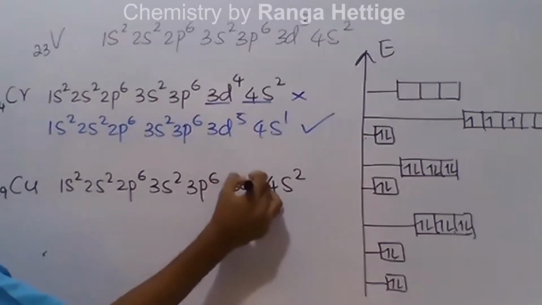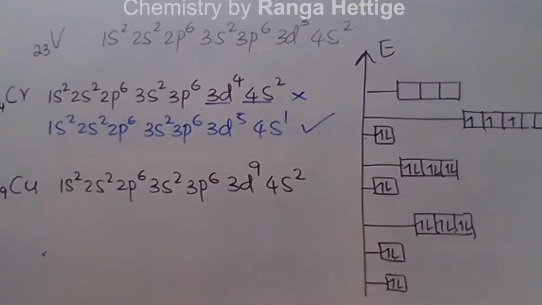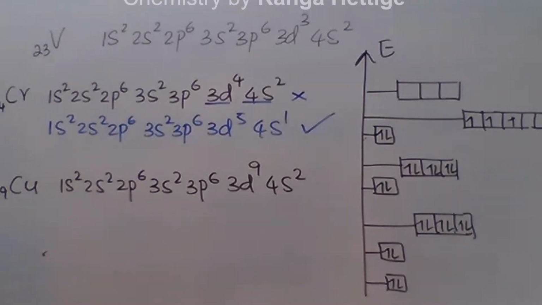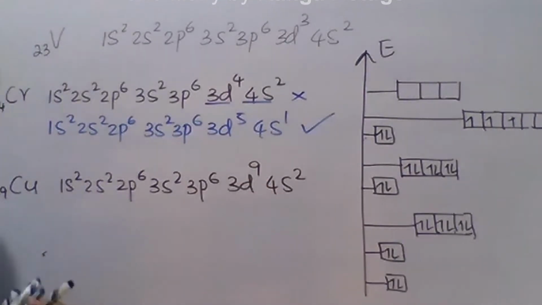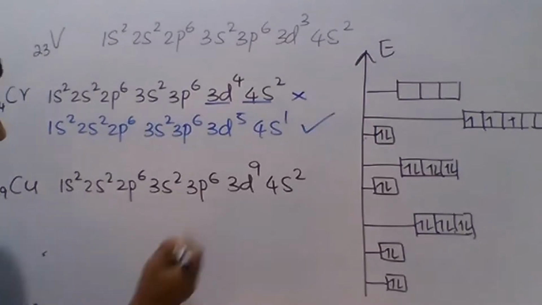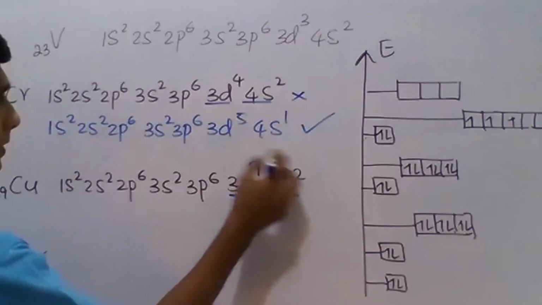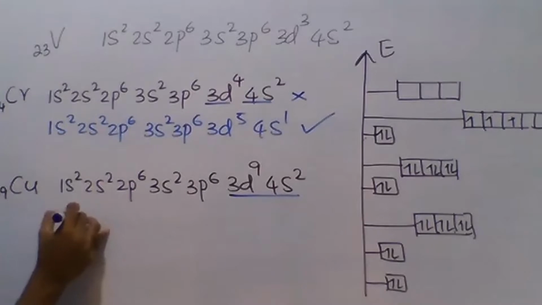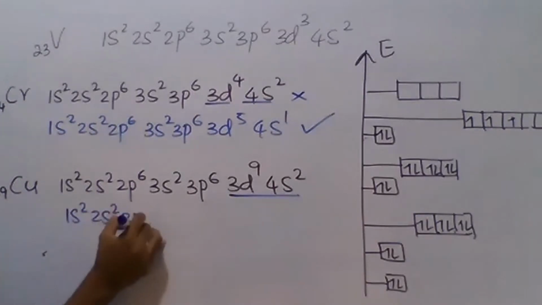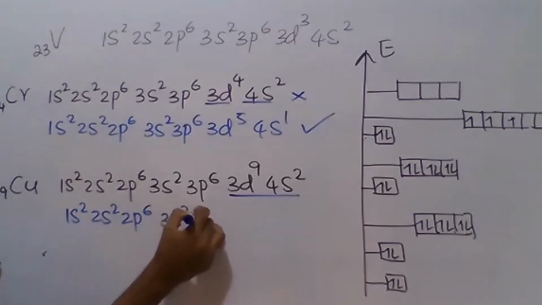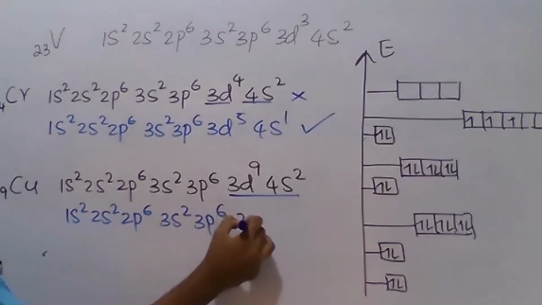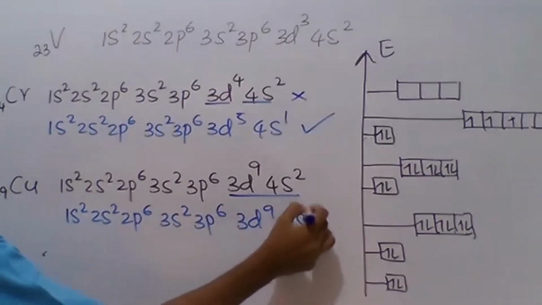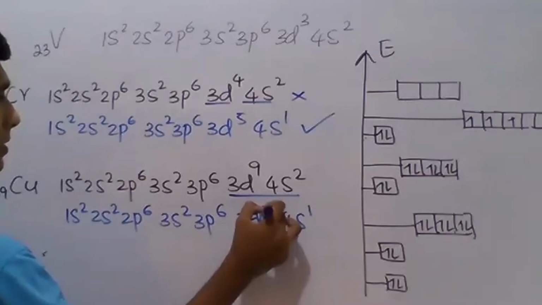1s2, 2s2, 2p6, 3s2, 3p6, 4s2, 3d9. That is the expected configuration for copper. The actual configuration here is 1s2, 2s2, 2p6, 3s2, 3p6, 3d10, 4s1.